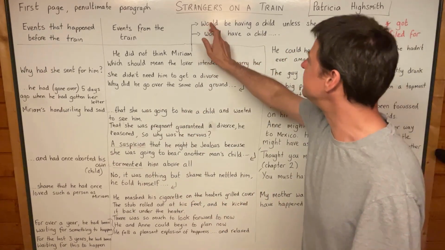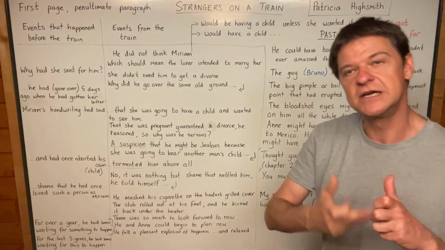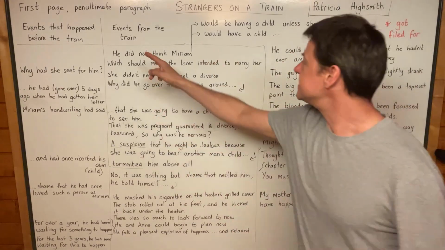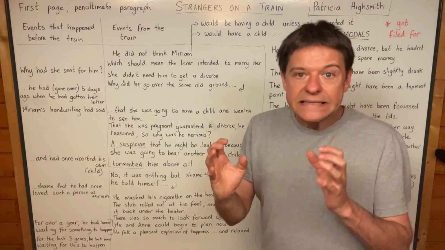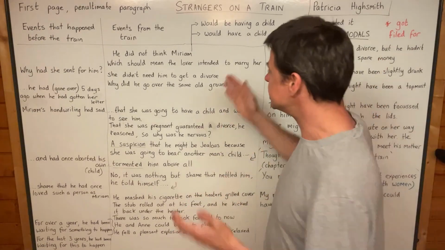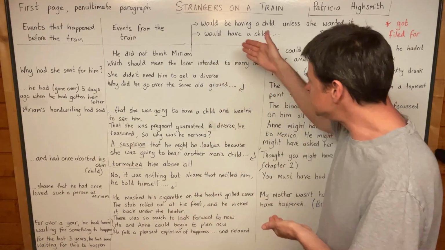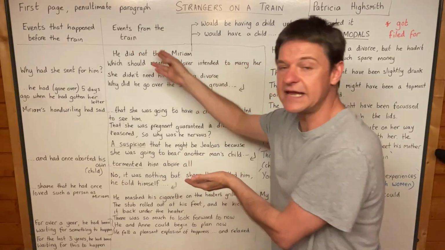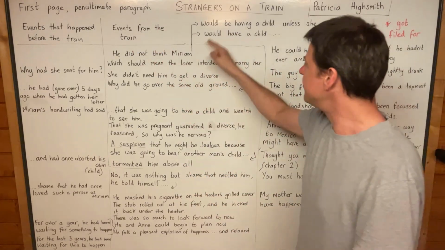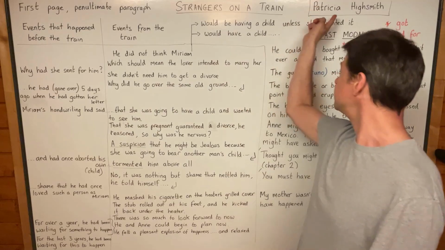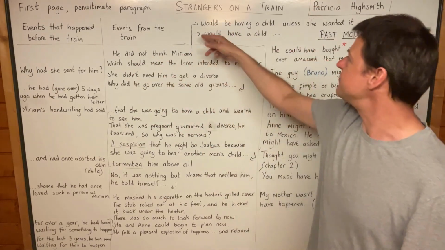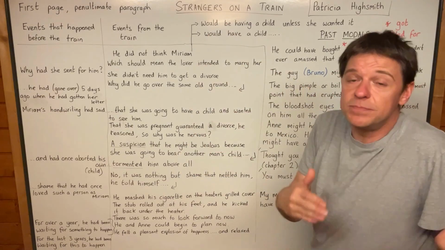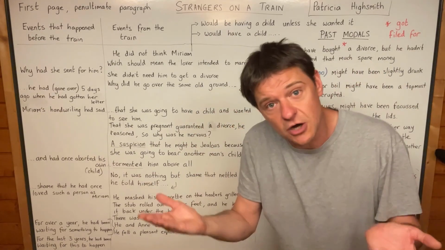And this is why we see "would be having a child." We could say "he did not think Miriam would have a child," but that doesn't make it clear that she is pregnant at that moment. And she was pregnant while he was sitting on the train. That's why the writer, Patricia, has decided to say "would be having." He did not think Miriam would be having. That means she was in the middle of having a child.